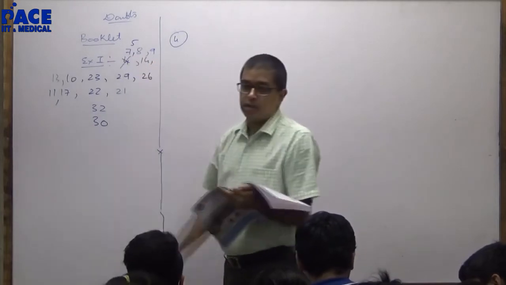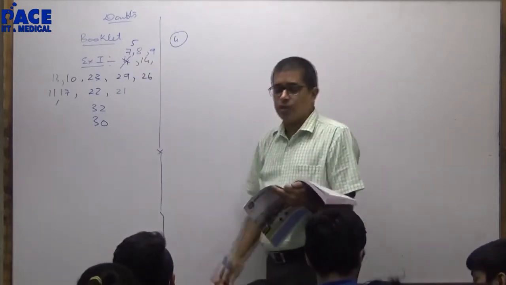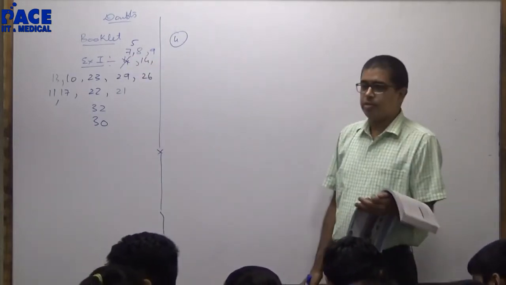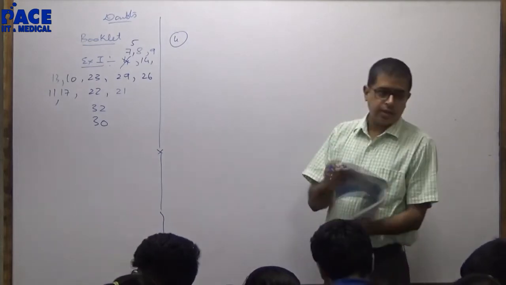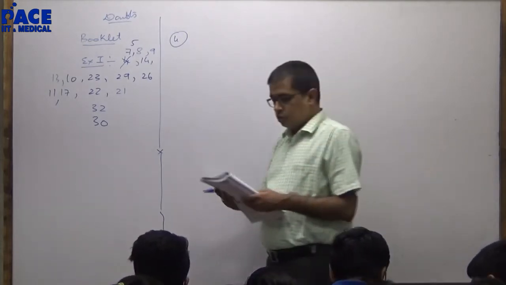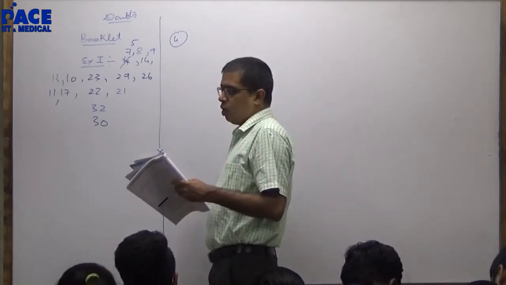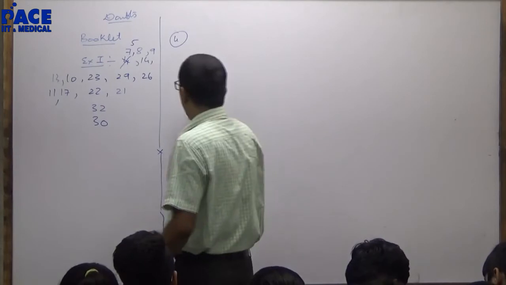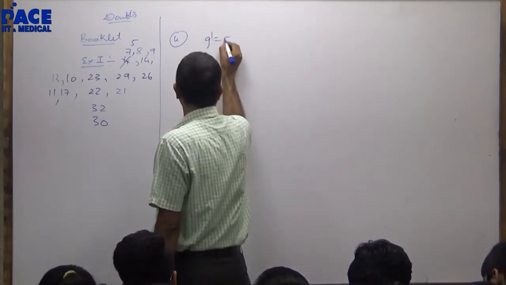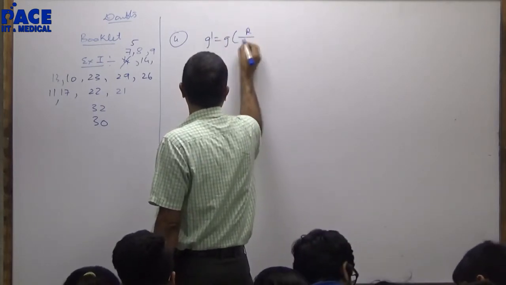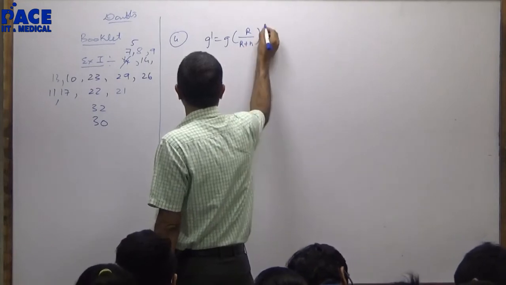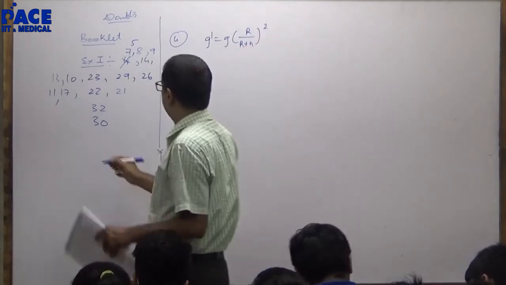Now people sitting here will maintain absolute silence. I will not repeat this again. Fourth question. What height above the Earth's surface does the acceleration due to gravity fall to 1% of its value? 1% of its value. g' equals g times R by R plus H whole square.